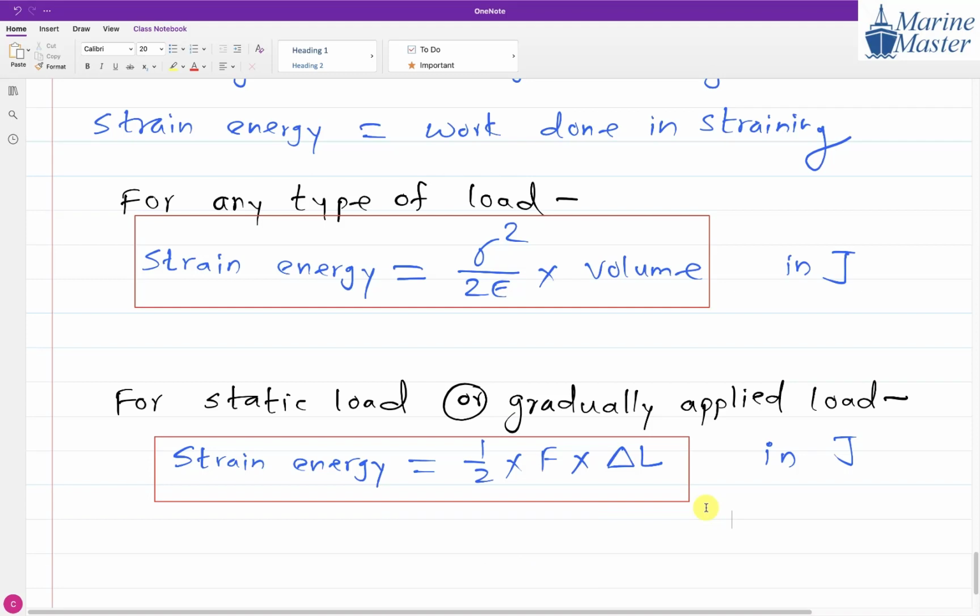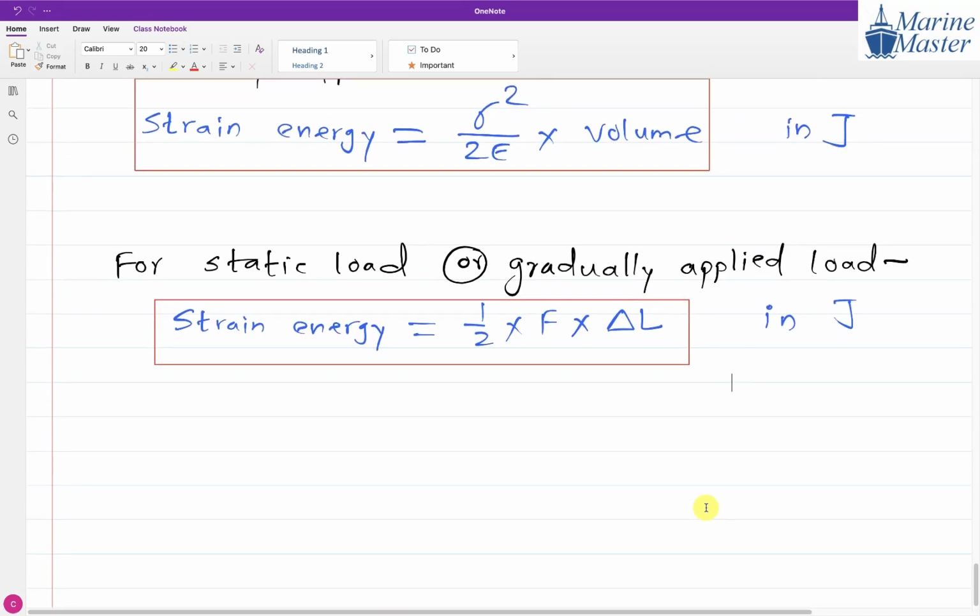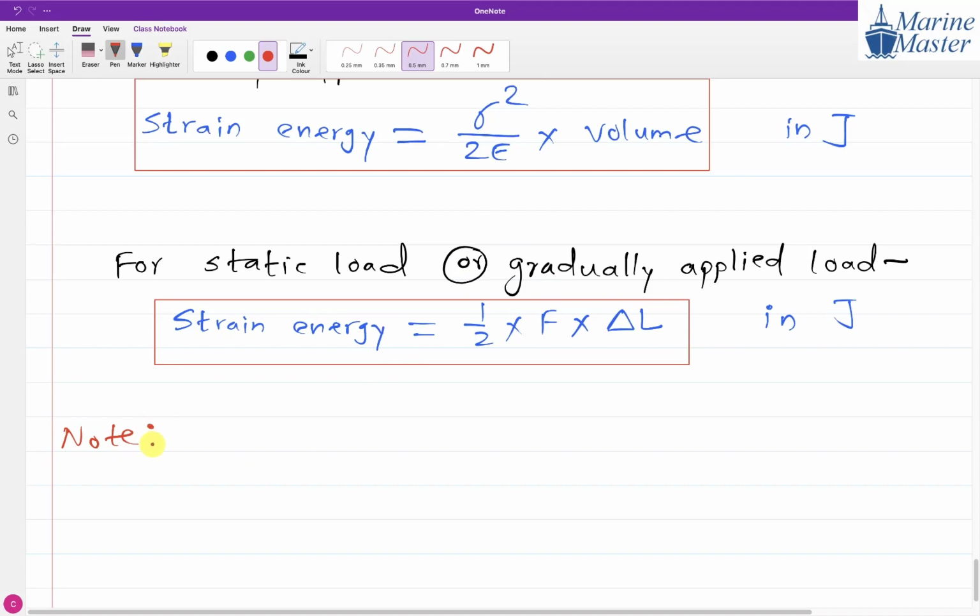So this is all about strain energy, everyone. Now try to see the scenario here. Everyone, completed up to this point. Now give the next point. Next note, everyone. What next note you have to give?